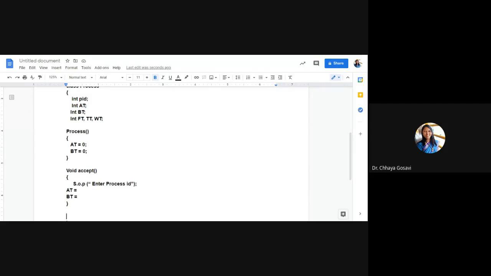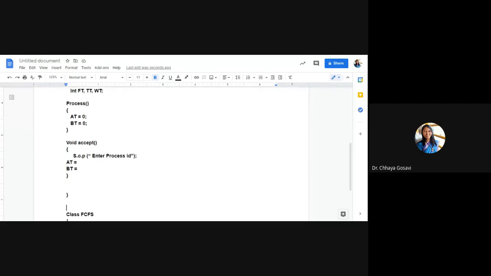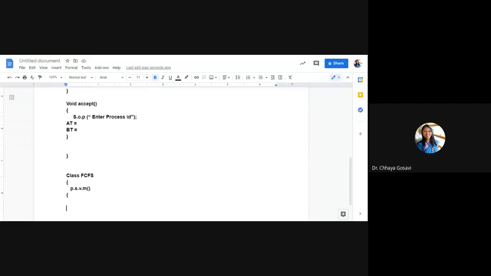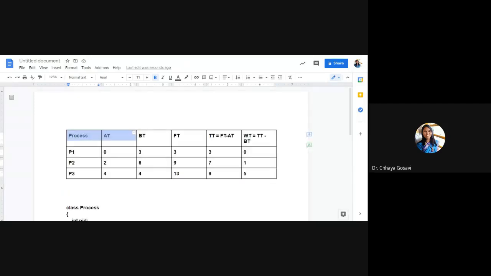I have a class Process with an accept function and a default constructor. One process will not solve my problem, so I have to create an array of processes, an array of objects.